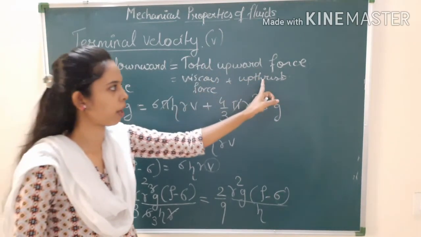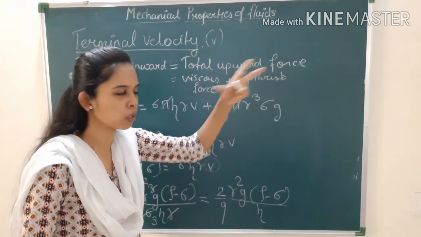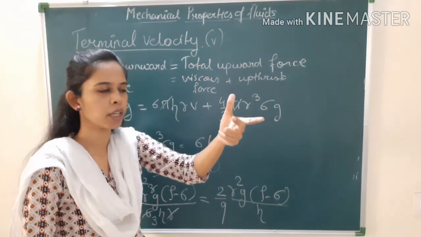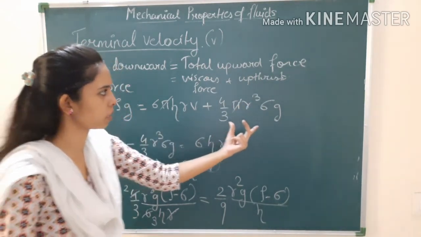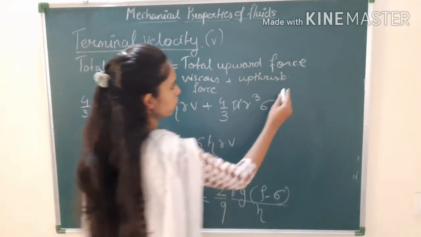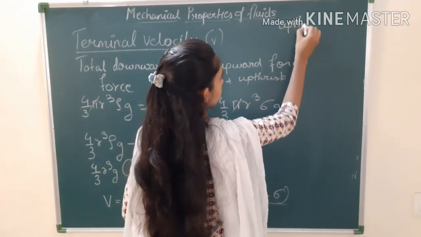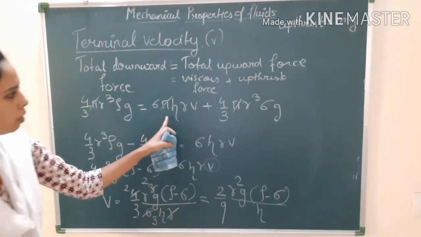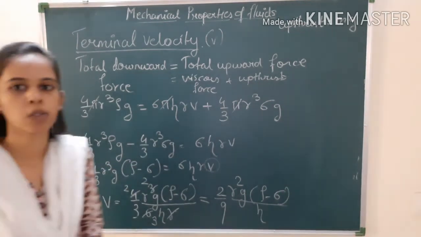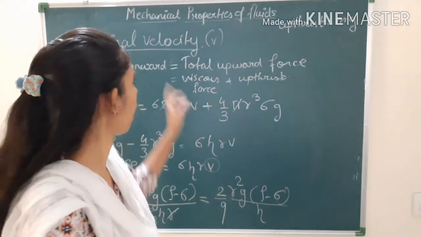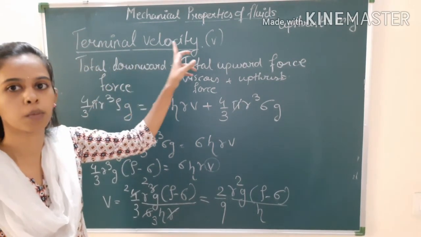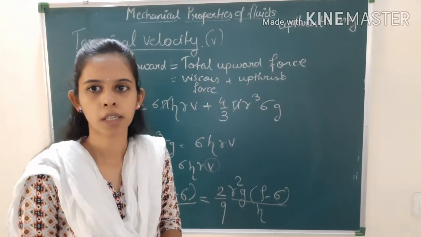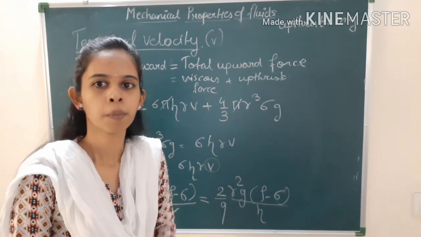So upthrust, I have told you what we mean by upthrust. It is nothing but the weight of the liquid displaced by the submerged body. Okay, so how much weight of the liquid is displaced by the submerged body? That we have found out. It is nothing but mg. So here I am going to write upthrust, it is nothing but mg. Okay, so this formula we have found out. So I think you have understood how we have derived the formula for terminal velocity. So in the next lecture we will see Bernoulli's equation or equation of continuity. Okay, so thank you for watching.